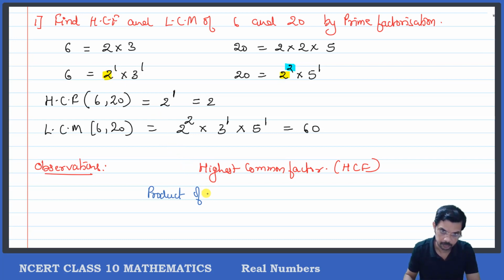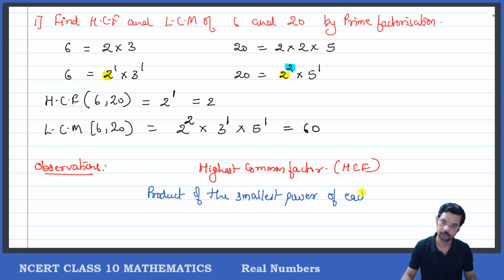The product of the smallest power of each common factor, or each common prime factor.